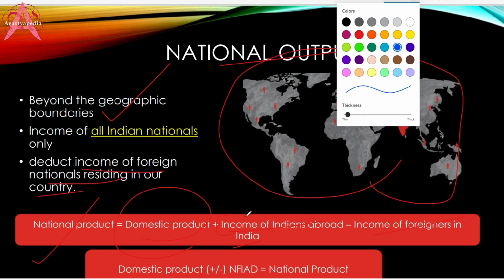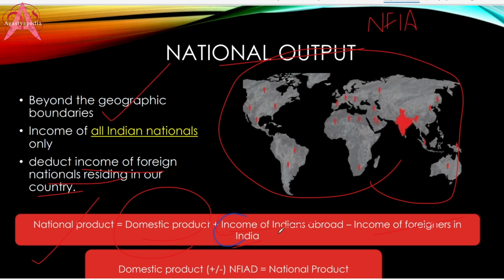So the income of Indians abroad minus income of foreigners in India is called net factor income from abroad. So we can also write the national product as domestic product plus or minus net factor income from abroad. What does this plus or minus indicate? This indicates that the net factor income from abroad can be positive or negative depending on whichever is more.